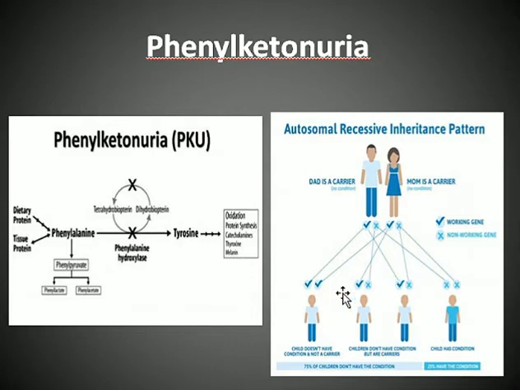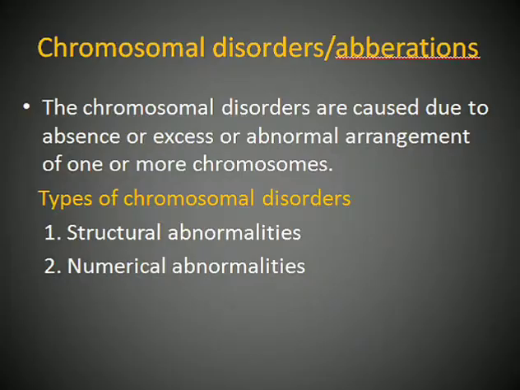So these are all gene mutations or point mutations, where there is a change in nucleotide bases. Now let us come to chromosomal disorders or chromosomal aberrations, where there is an absence or excess or abnormal arrangement of one or more chromosomes. So here the chromosomes are affected.